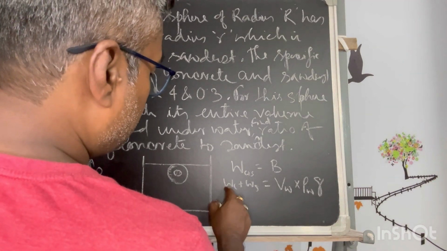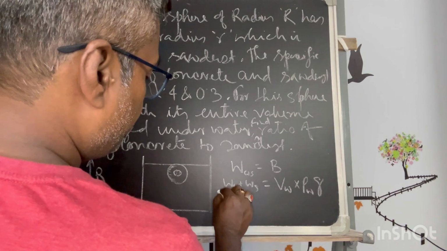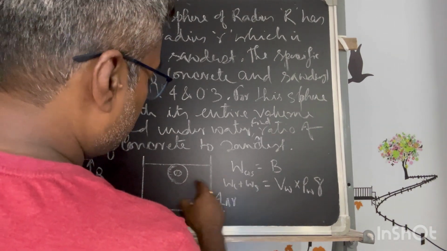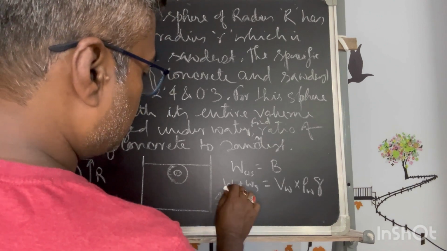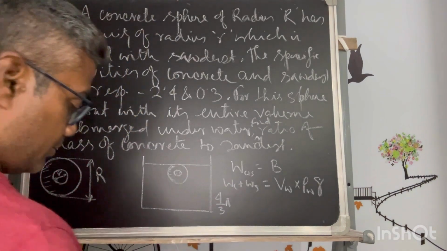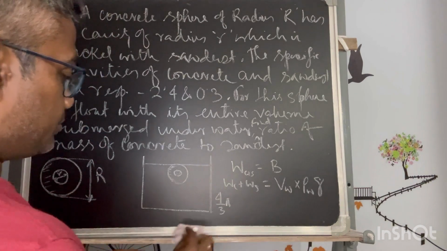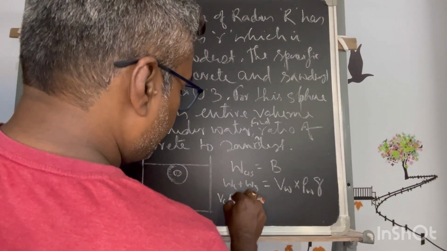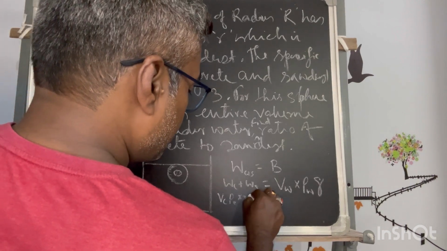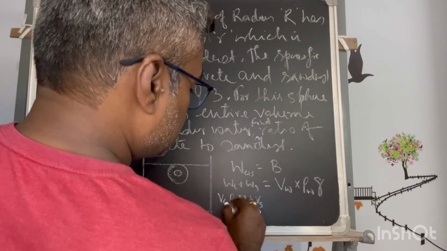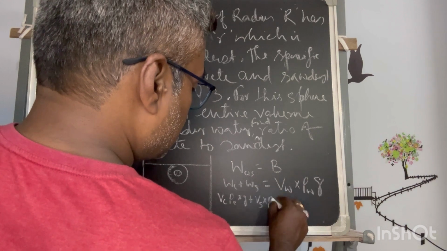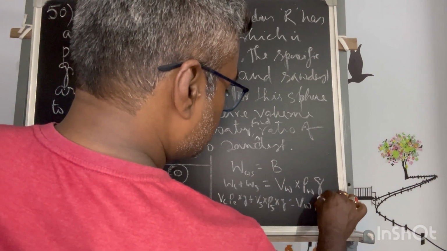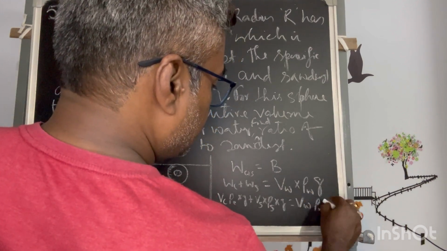Volume of the concrete into rho of concrete into g, plus volume of the sawdust into rho of sawdust into g, equals volume of water displaced into rho of water into g.